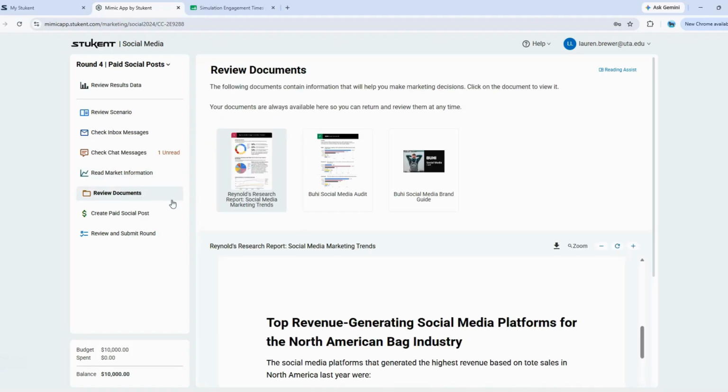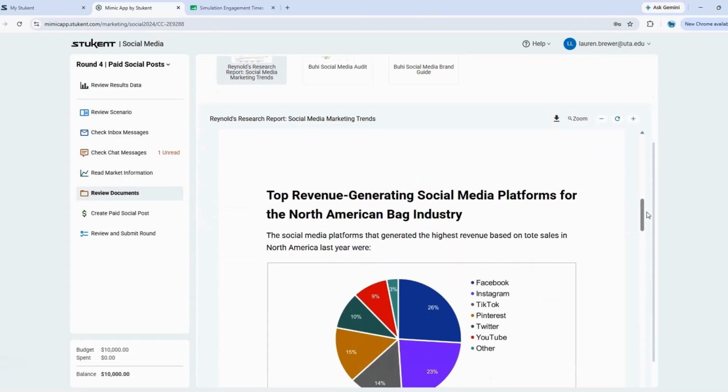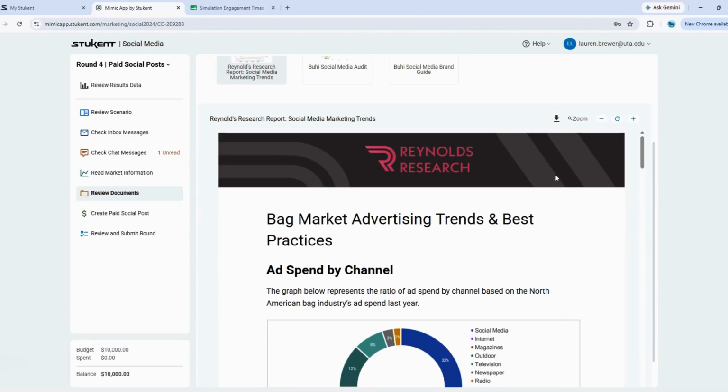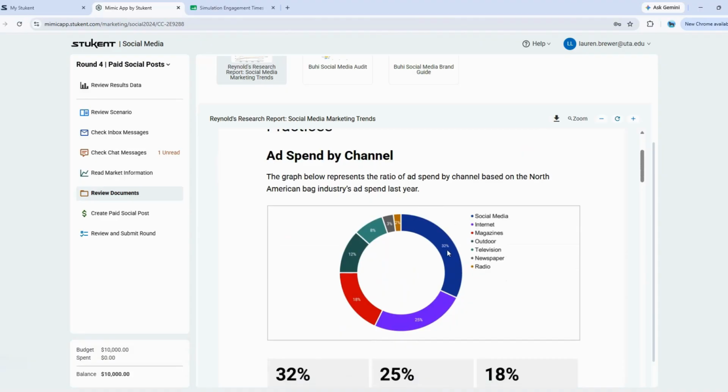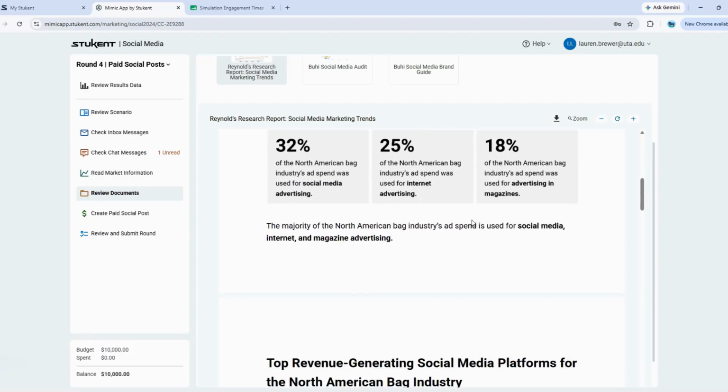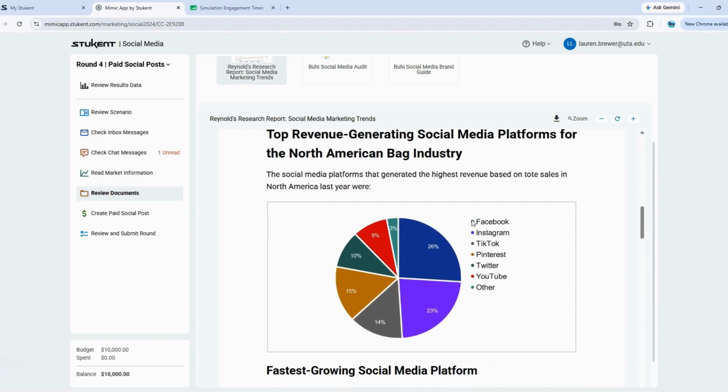For this round, I want to highlight the Reynolds Research Report. This is one document we didn't look at in quite as much detail in previous rounds. I encourage you to look through this as it gives us advertising trends and best practices here. So we can see our advertising spend by channel. So 32% of advertising is done on social media. We can also look at our top revenue generating social media platforms for the North American bag industry. We've got Facebook, Instagram, Pinterest, then TikTok, Twitter, YouTube, and other.